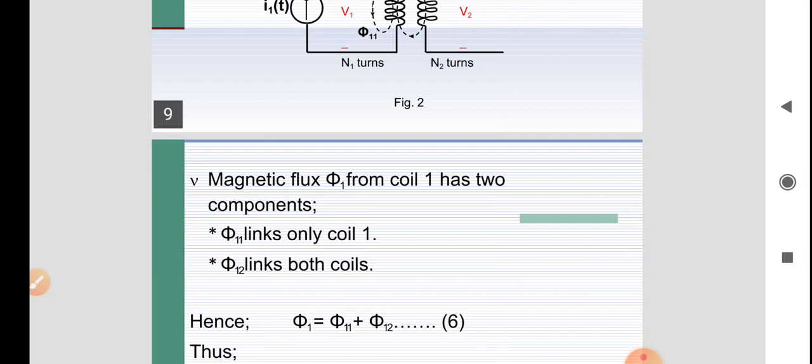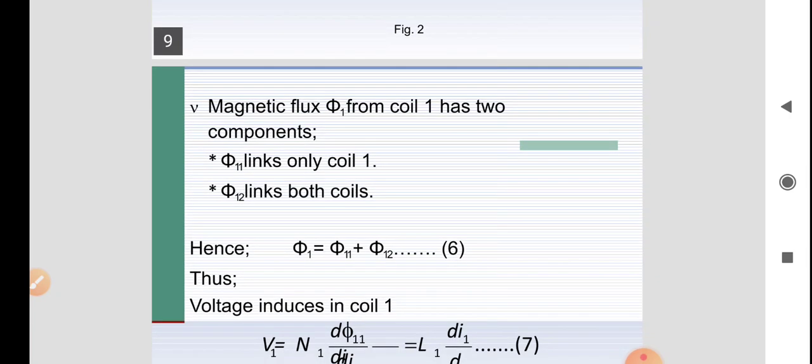So the total magnetic flux phi 1 from coil 1 has two components: phi 11, which links with coil 1, and phi 12, which links with coil 2 as well. The total flux is phi 11 plus phi 12.